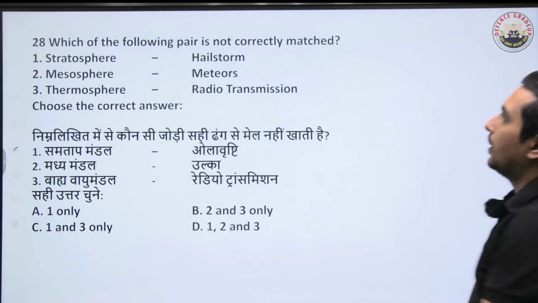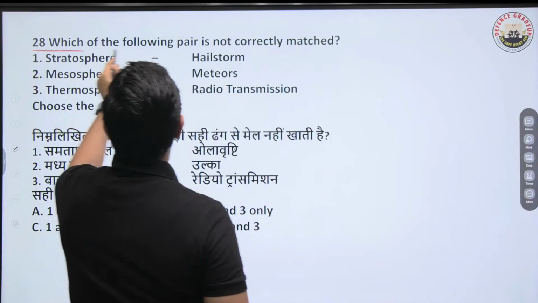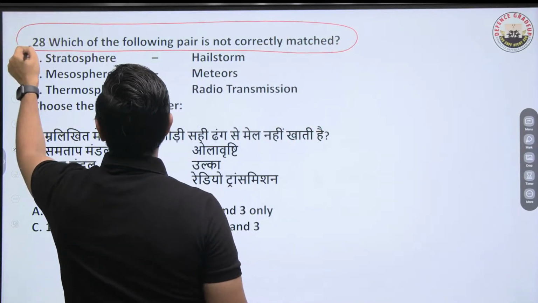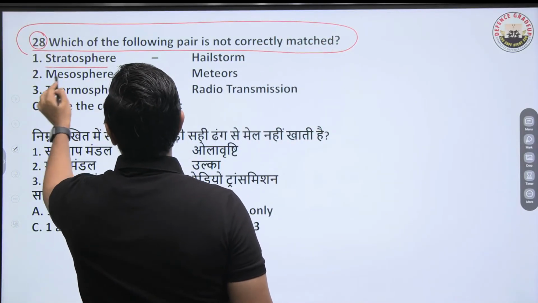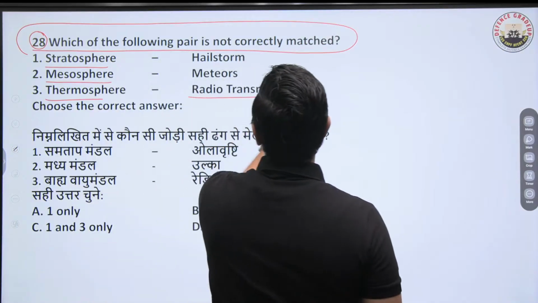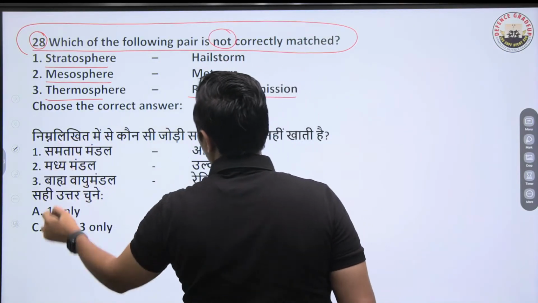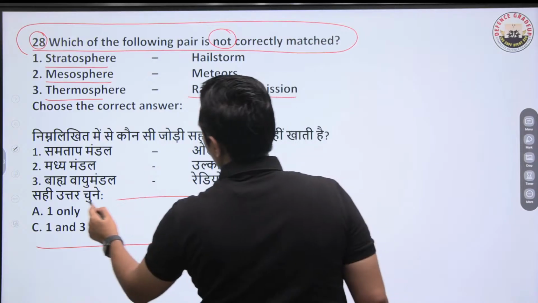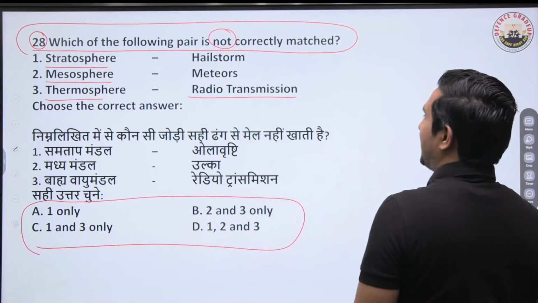Next question, 28th question basically. In reality, it is the 29th or 30th question. Numbering is a bit off. Anyway, stratosphere, mesosphere, thermosphere. Which of the following is not correctly matched? That's the question.